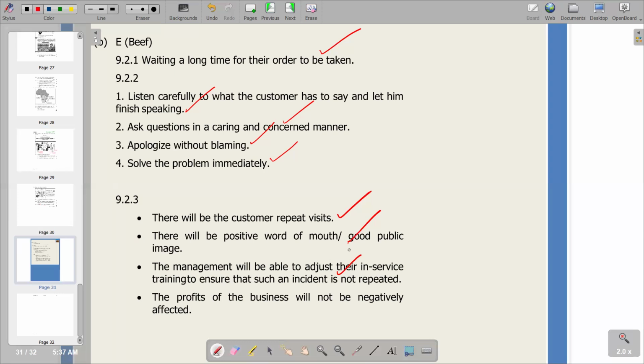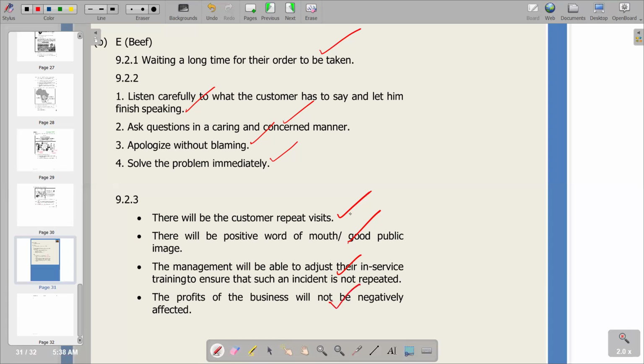It's something that didn't erupt out of proportion to affect the public image of the restaurant, so that customers may not come there because of that incident. But in this way, the situation was dealt with correctly, and obviously we are going to see an increase in the profits. Profits won't be reduced. So this is what we have in terms of the last point.